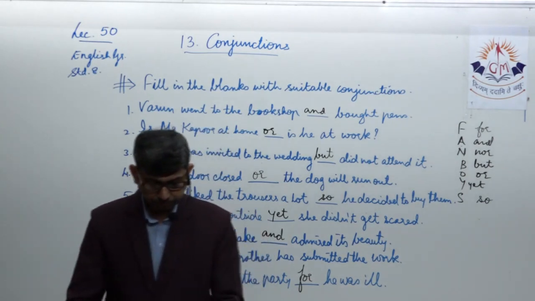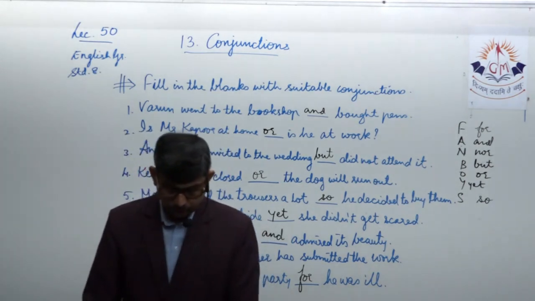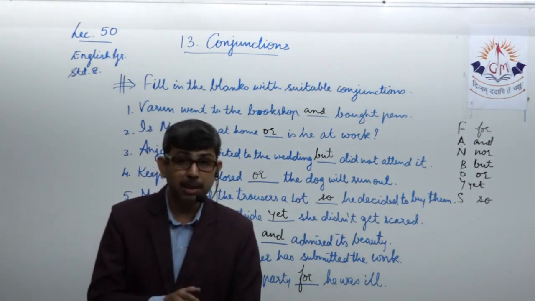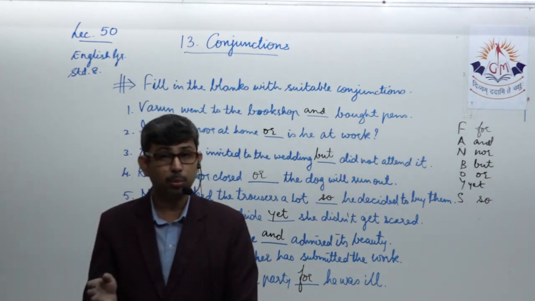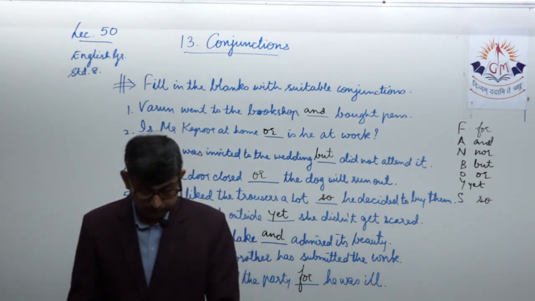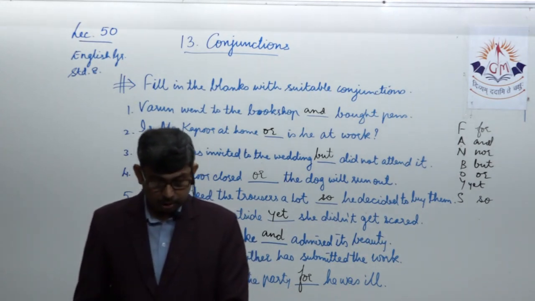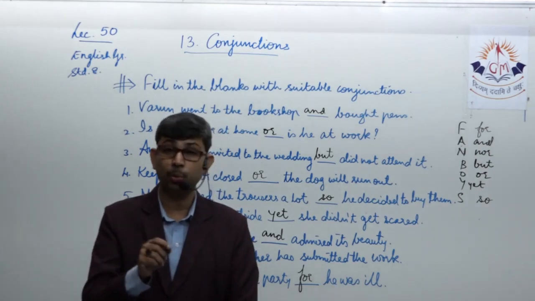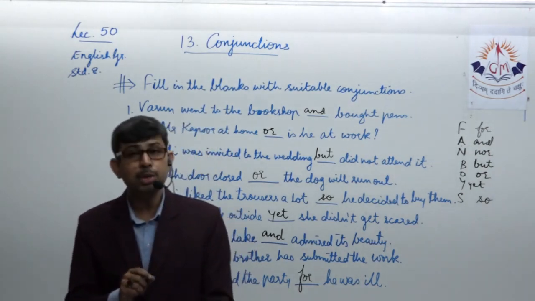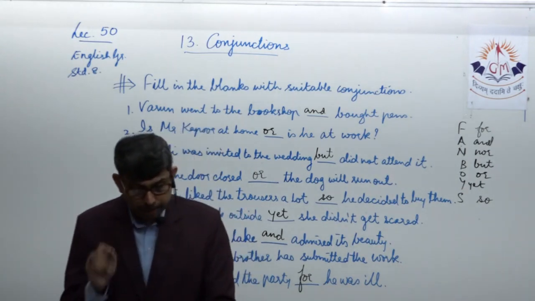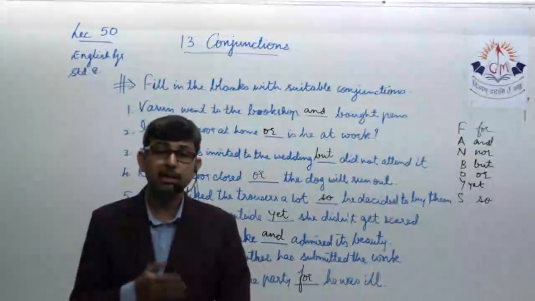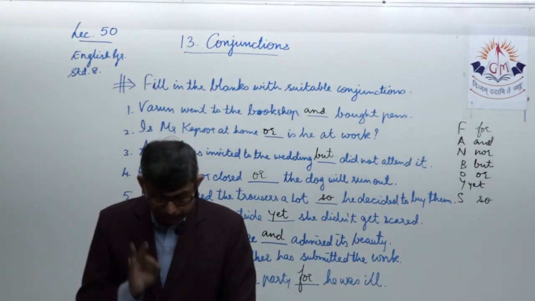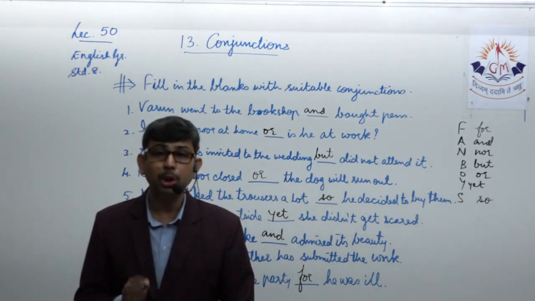Next one. You must take your medicine. One thing. You will not get better. So here you are trying to express that having the medicine is very important. Otherwise, you will not get better or you will not improve your health. So, expressing the idea that till the time you don't have your medicines, you will not get better, we need to start the sentence with unless you take your medicines. Quite obvious, isn't it? Unless a person takes the medicine, he or she will not get well, he will not get better. So unless you take your medicine, comma, you will not get better.